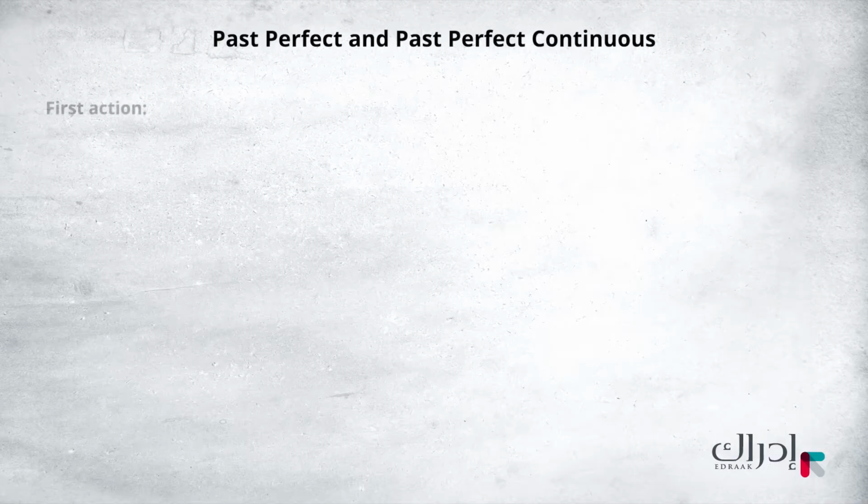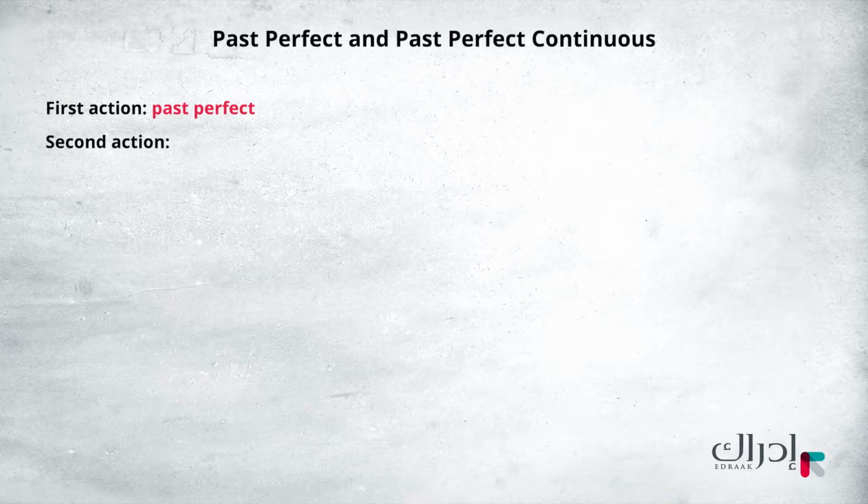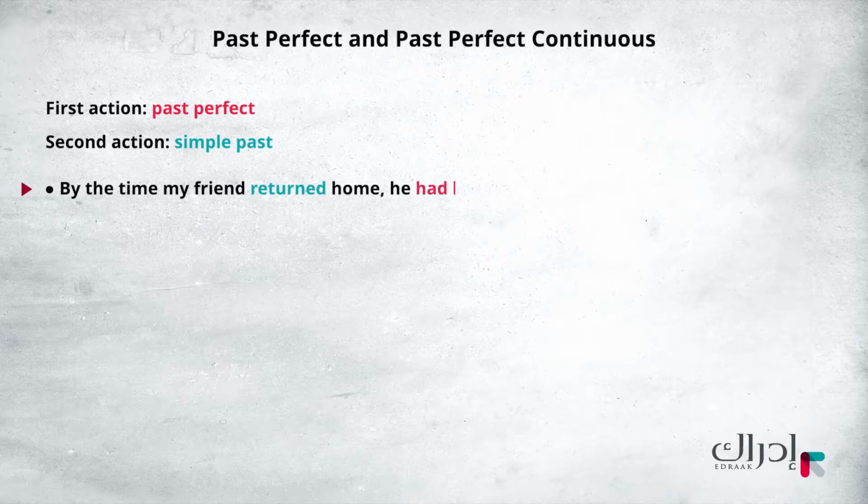We describe the past action that happened first by using the past perfect, whereas the action that happened after that becomes a simple past. First action, past perfect. Second action, simple past. Look at this example. By the time my friend returned home, he had learned two new languages.